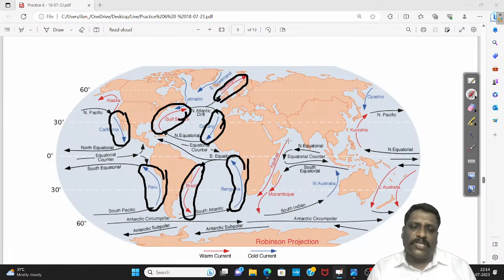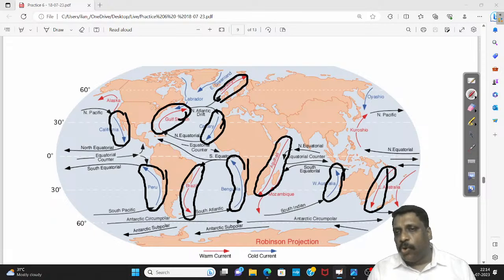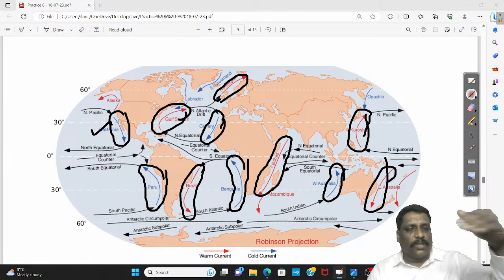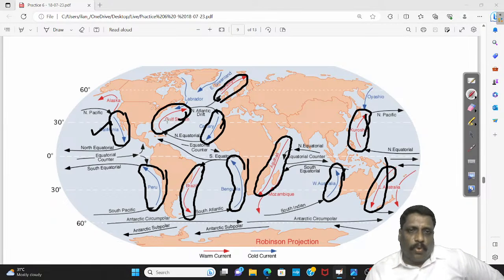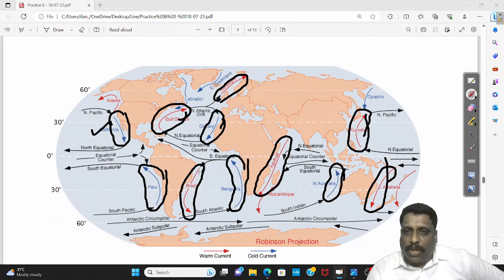And if you take a very close look at all these currents, you'll find one similarity. They take the name of the coastline itself. For example, you call it the California current because it runs along the coast of California. You call it the Gulf Stream because it runs along the Gulf of Mexico. You call it the Peru current, sometimes also the Humboldt current, because it runs along the coastline of Peru. The Brazilian current runs along Brazil.